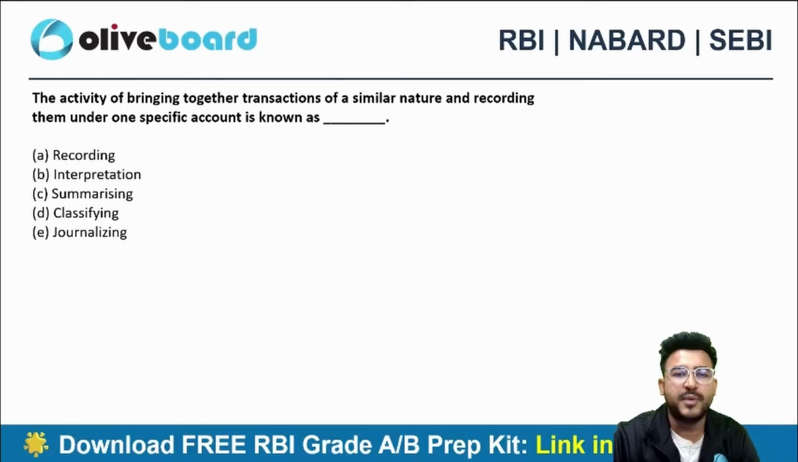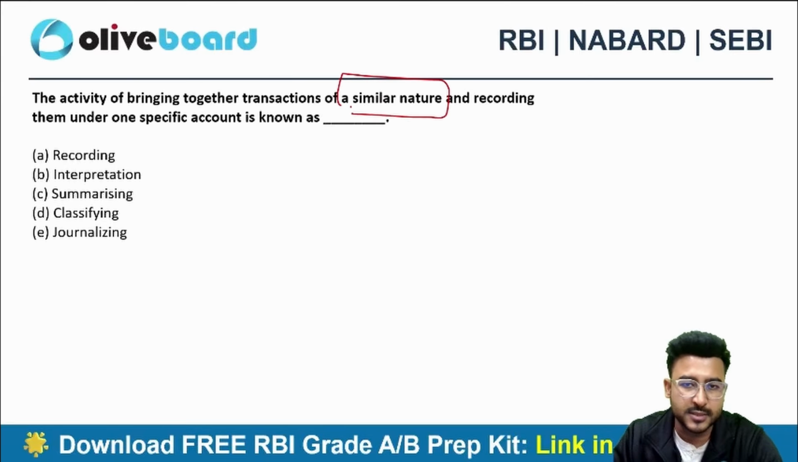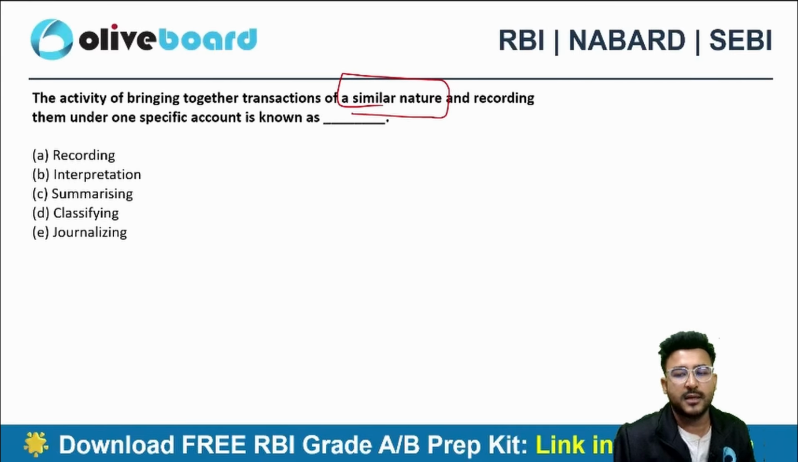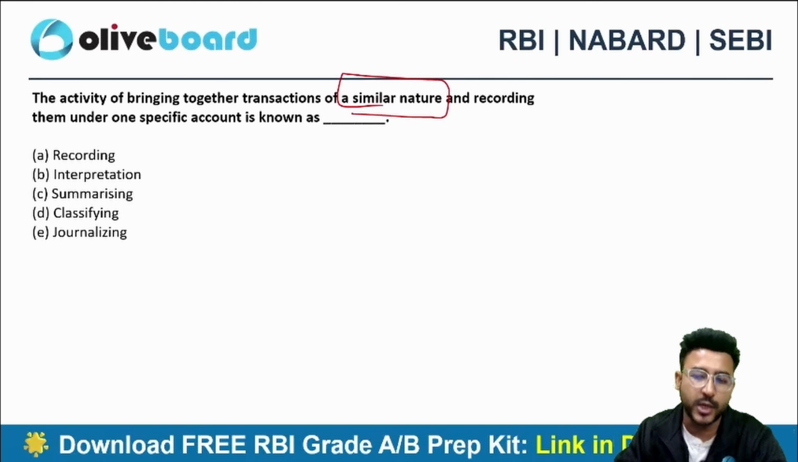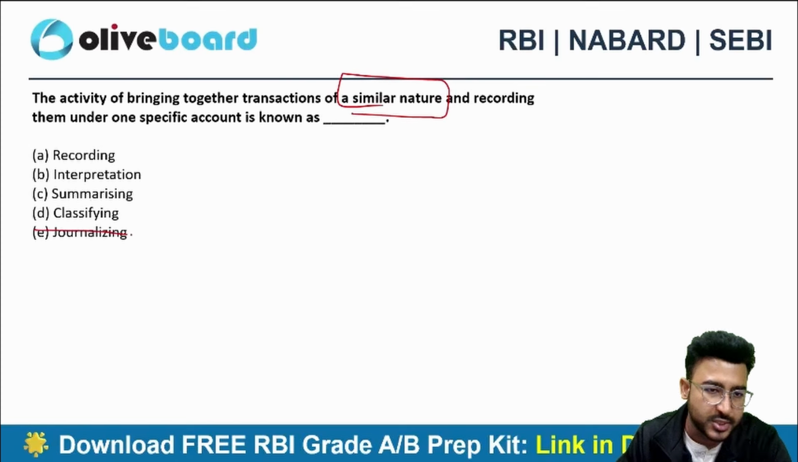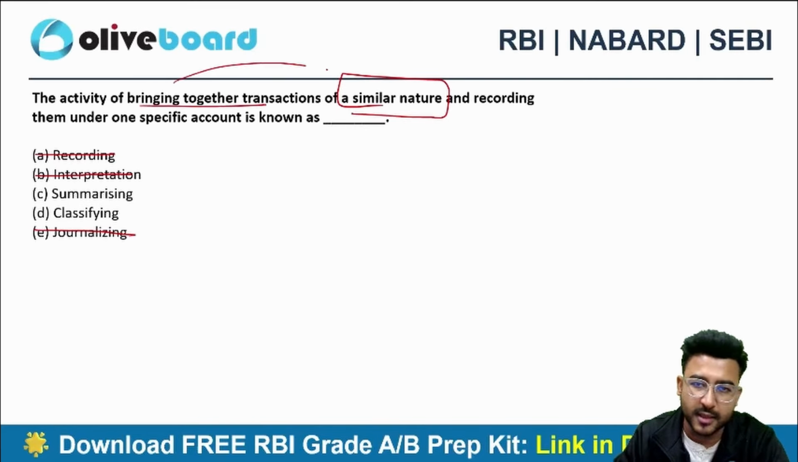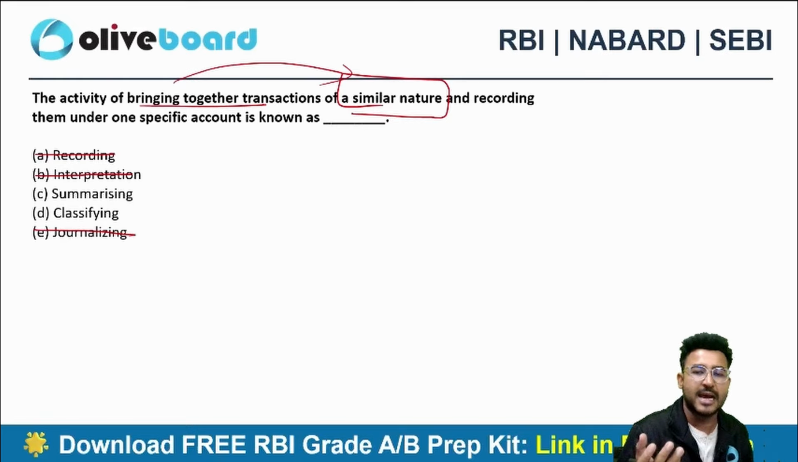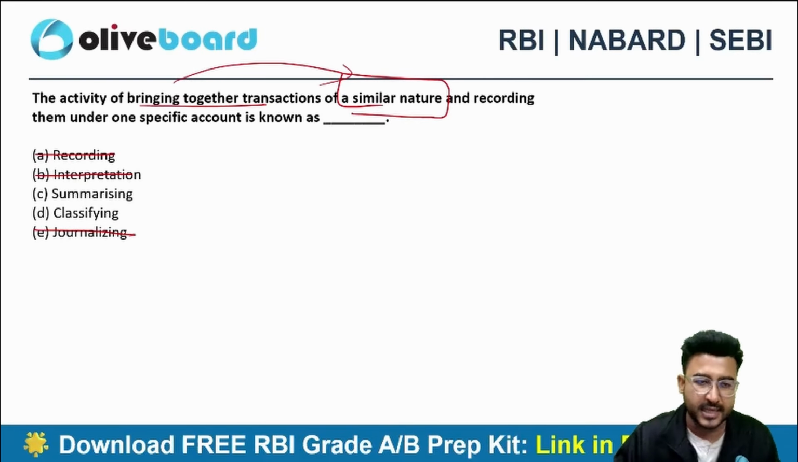The activity of bringing the transactions together of similar nature. There is no such concept of similar nature in journal. We always have to record the transactions in a mix. Whatever transactions are there are recorded in journal. Recording happens in journal only. Interpreting, we are not interpreting anything. We are talking about bringing together the transactions. We are not studying the transaction. We are actually working on the transaction. Summarizing, I'm not summarizing anything.